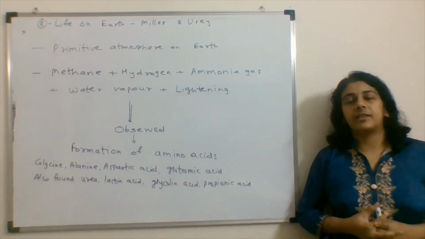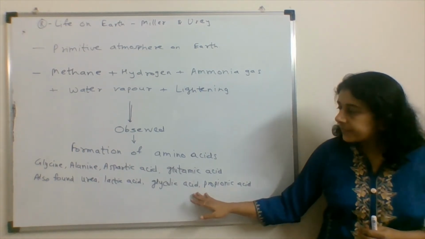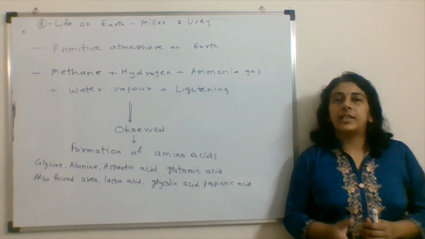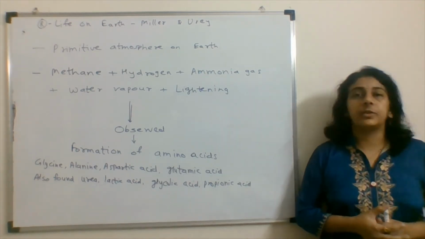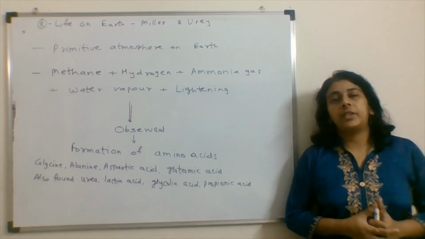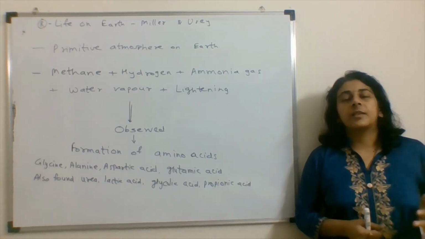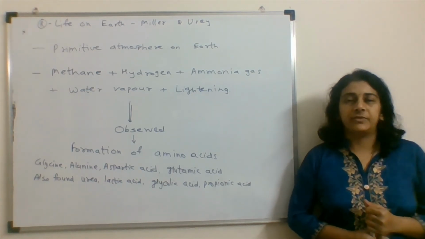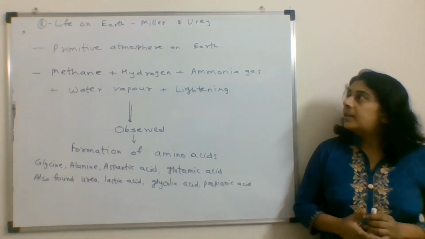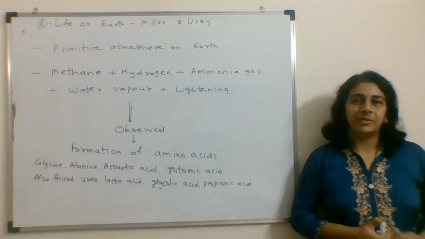These amino acids were found to be prepared there. Along with this, they observed lactic acid, glycolic acid, urea, and propionic acid was synthesized there. These are some of the components which are present in life forms. Hence life on Earth matches with Miller and Urey.